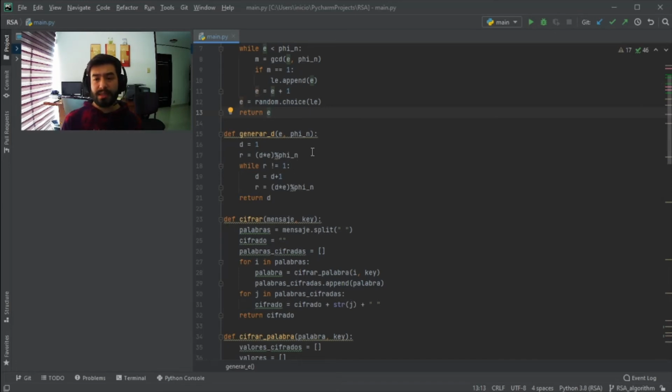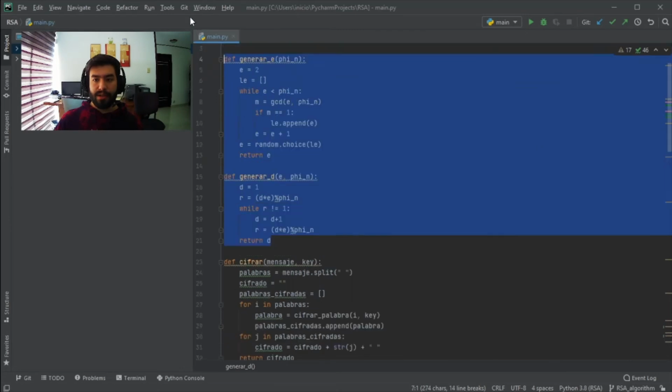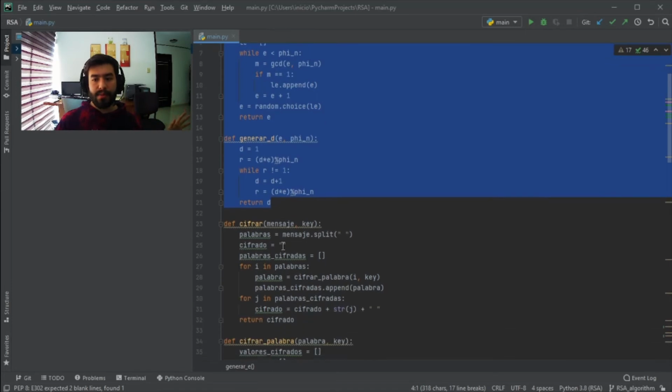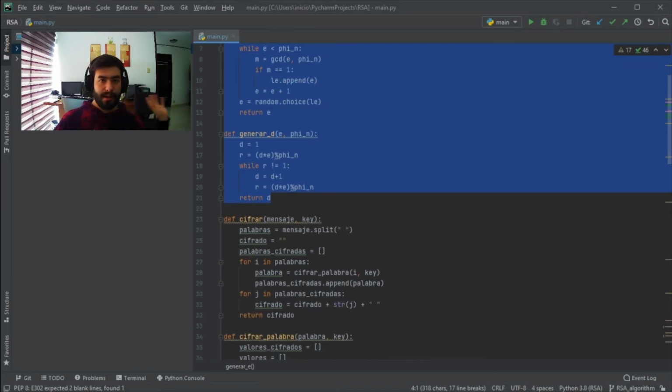Once we find this specific number that is based on e, that is why we need to make e random. That is the moment when we have our two keys, which are n, the first number that we computed with our prime numbers. The public key will be based on n and e, and the private key will be based on n and d.